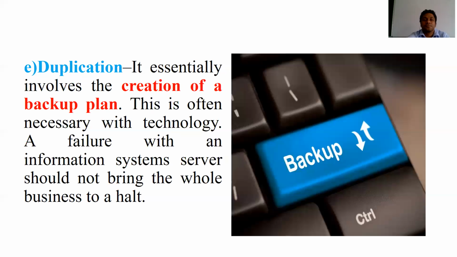Next, duplication. So duplication is simply about creating a backup plan. So a backup plan for something, that is called duplication. Especially when you deal with a technology oriented business, you must have a backup plan because a failure with an information system server should not bring the whole business to a halt. So you should create a backup plan. So with the help of that backup plan, you're able to manage the particular risk.